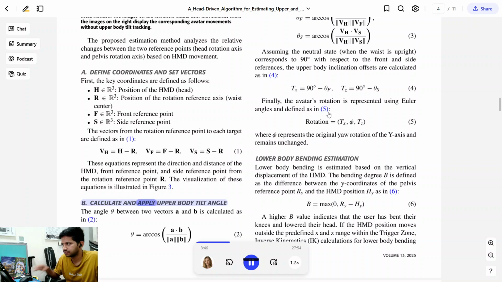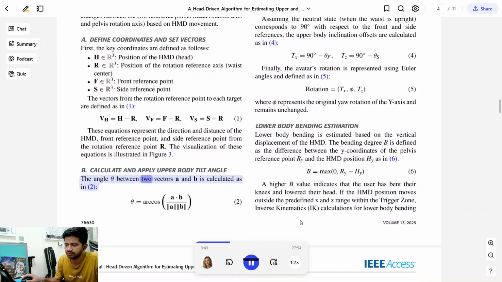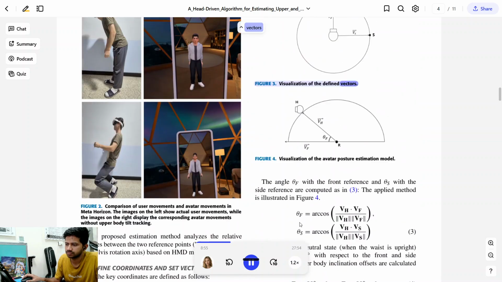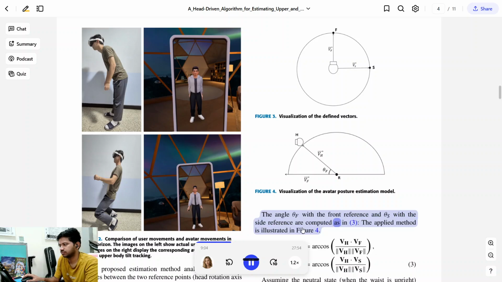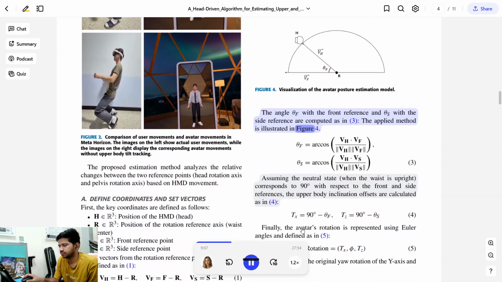B. Calculate and apply upper body tilt angle. The angle between two vectors A and B is calculated as in the equation. Figure 3. Visualization of the defined vectors. Figure 4. Visualization of the avatar posture estimation model. The angle with the front reference and the angle with the side reference are computed as in the equations. The applied method is illustrated in Figure 4.